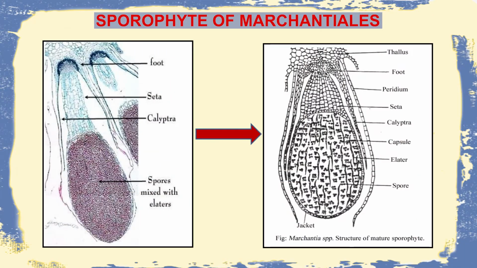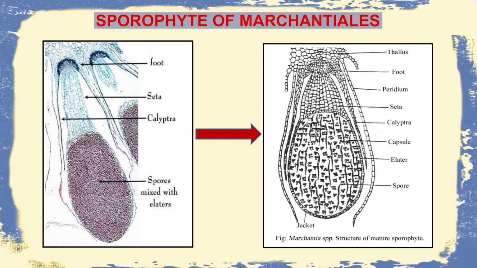Now, while I discuss the sporophyte of Marchantiales, it is seen that it comprises mainly three regions: the foot, the seta and the capsule. The foot plays a very important role. It supplies all the nourishment from the gametophytic structure to the sporophyte, and this foot is connected with the capsule with the help of an elongated structure called the seta.